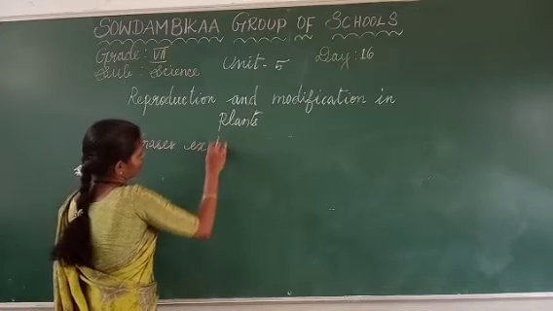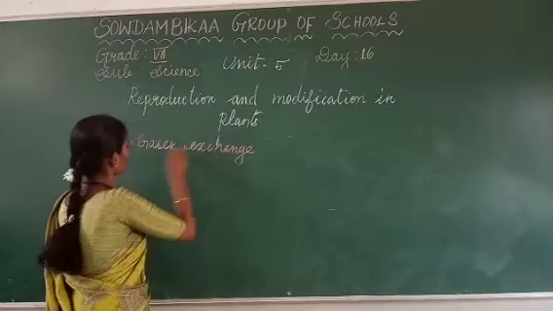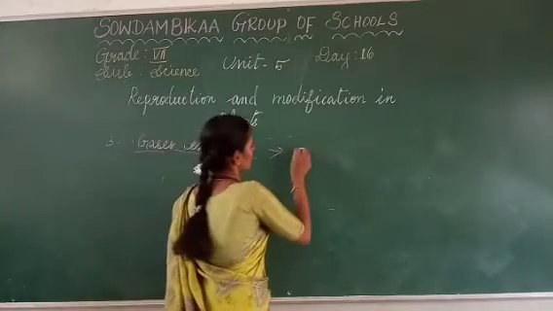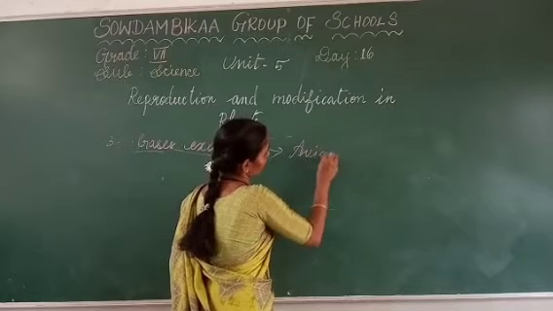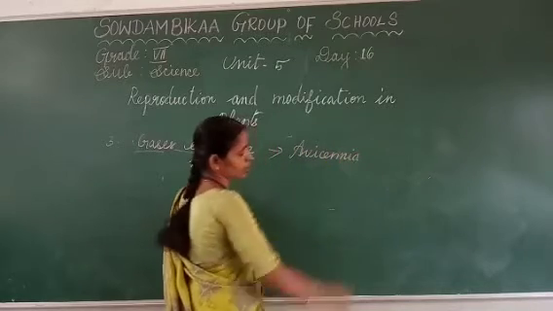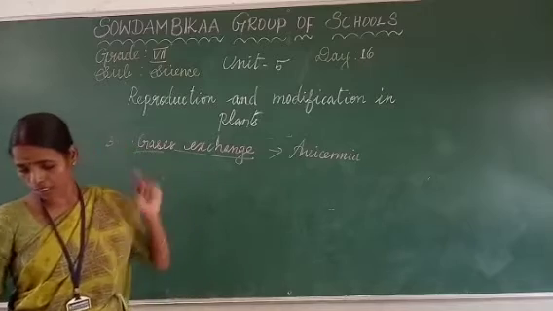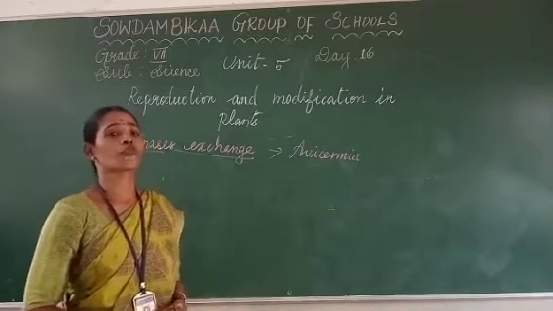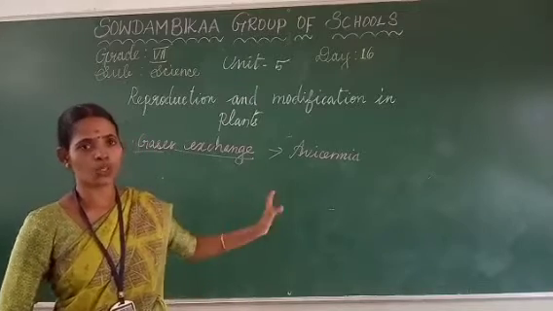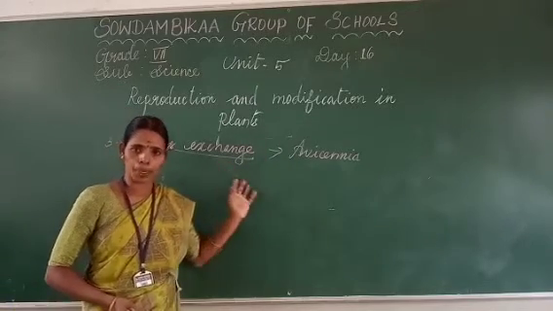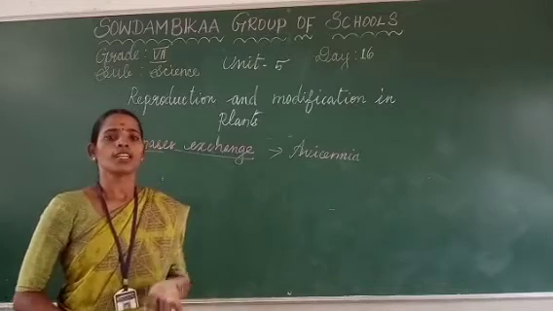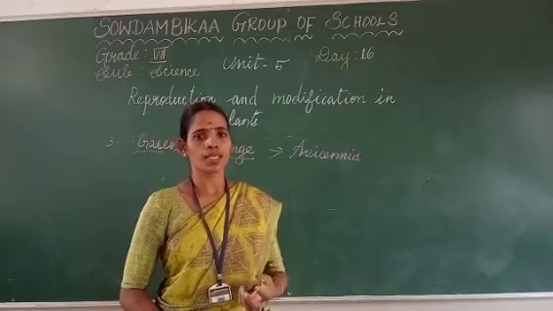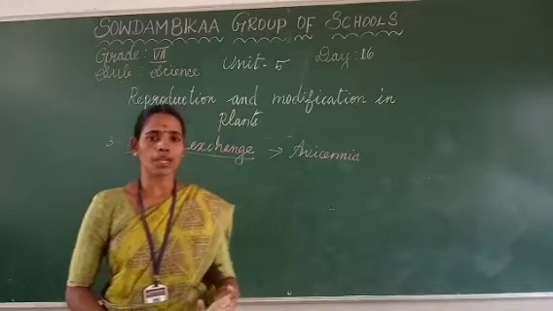In this modification of root, which plant is going to play the main role? It's Avicennia. It is one of the trees that grows in mangroves or swamps. In this type of plant, the roots are erect. The roots are modified so that they are capable of breathing.